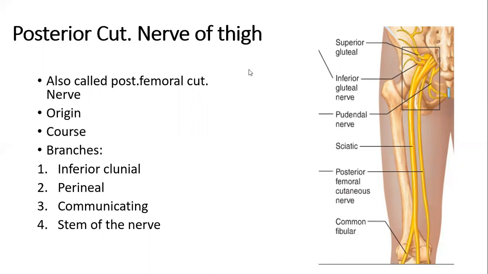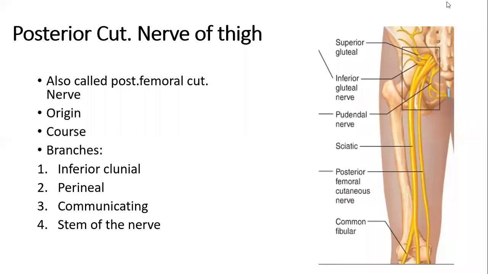Posterior cutaneous nerve of thigh arises from the sacral plexus, formed by the anterior and posterior divisions of the ventral rami of S1, S2 and S3. I'm repeating.